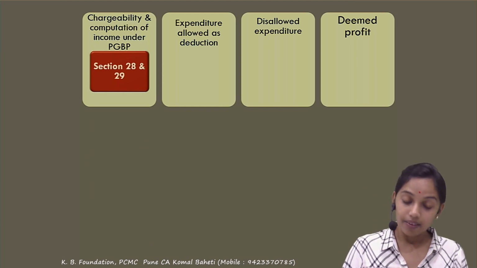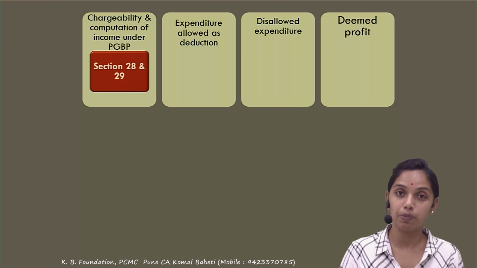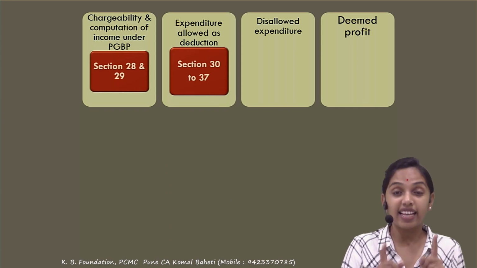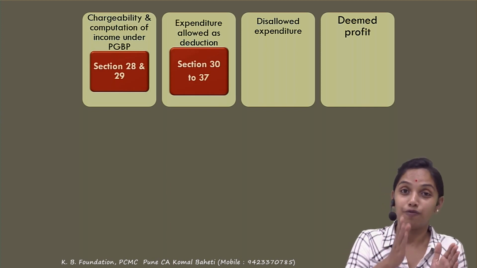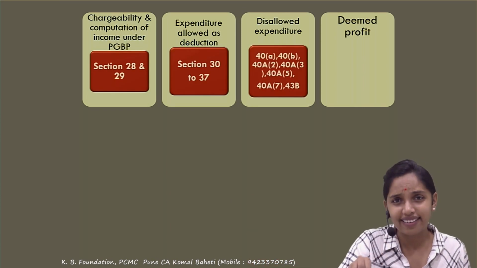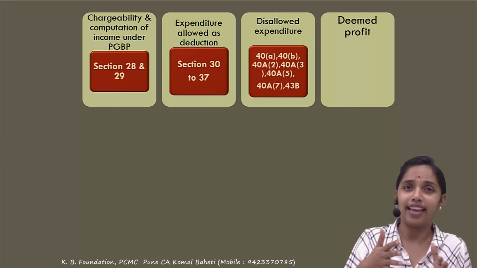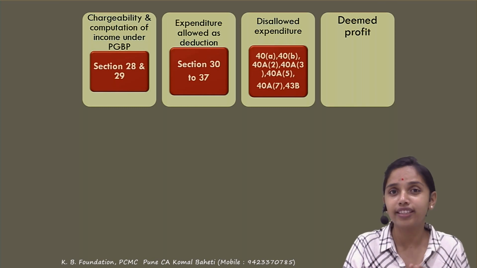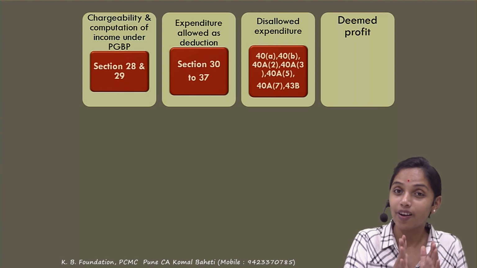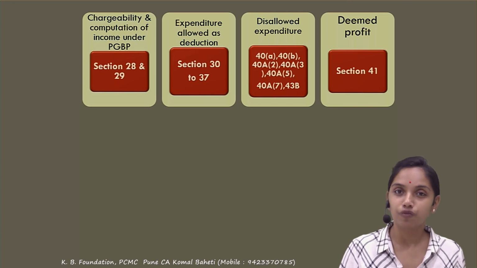Next, we need to discuss the sections as well under the PGBP. The chargeability and the computation come under sections 28 and 29. The expenses to be allowed under the PGBP are from 30 to 37. The disallowance sections are somewhat scattered: 40(a), 40(b), 43B and so on. These are the sections under which expenses get disallowed. These are very important. Next, the deemed profit section is section 41.